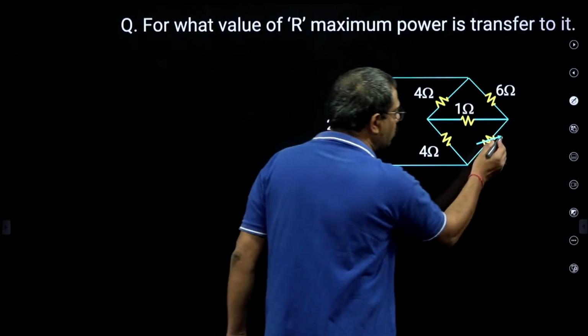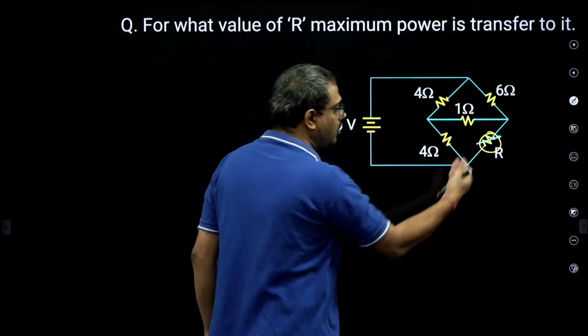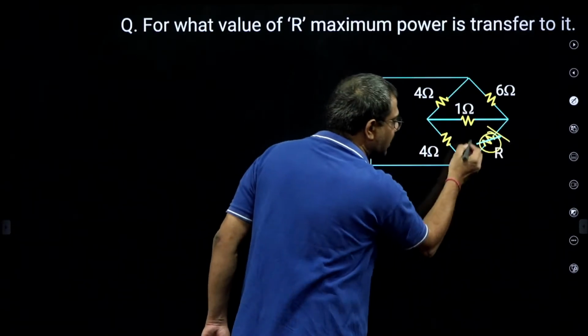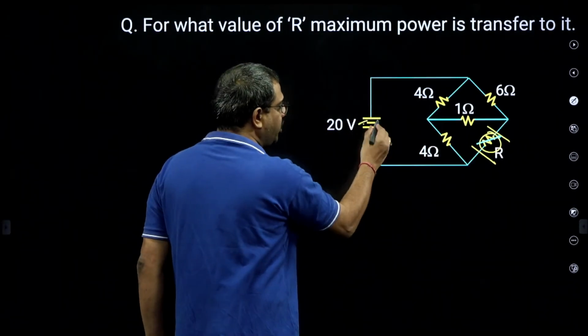We know Pmax occurs in the load when the load resistance equals the source resistance. So that is nothing but Thevenin's resistance. But this voltage source, short it.